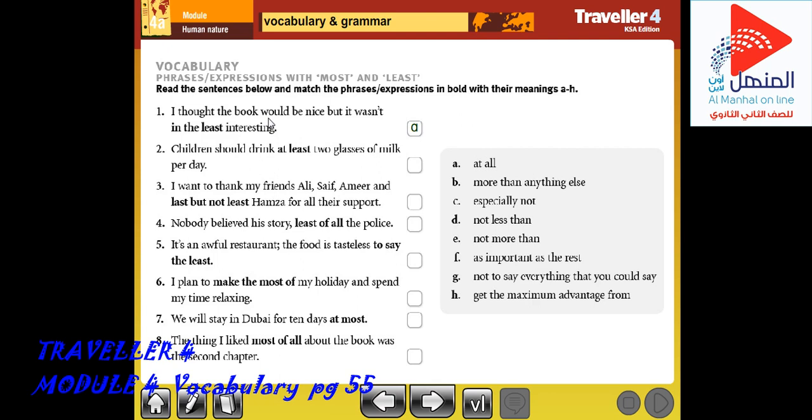Number two: children should drink at least, like I said before and explained for you, at least 2 glasses of milk per day. Again, children should drink at least 2 glasses of milk per day. So we have in here "at least." It means "not less than." Yes, D in here.